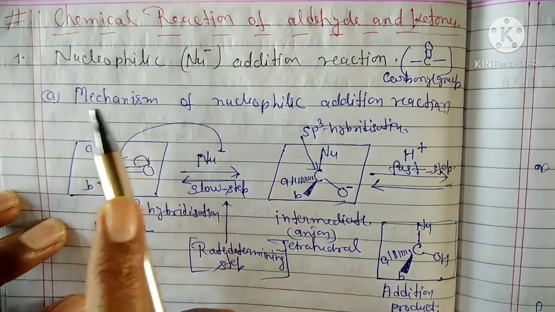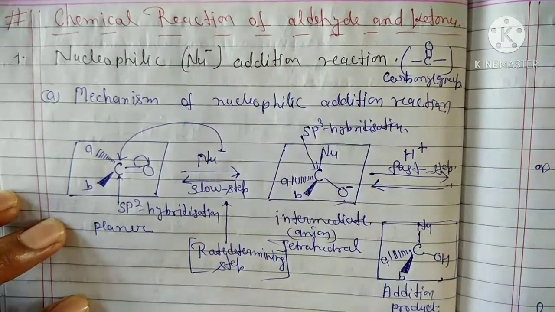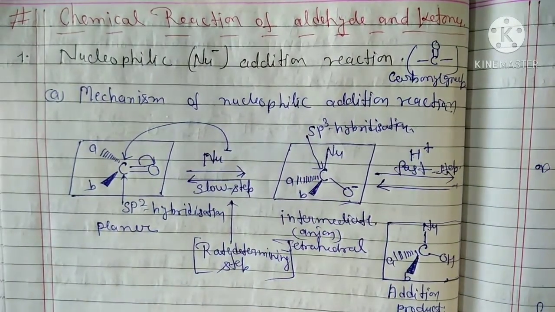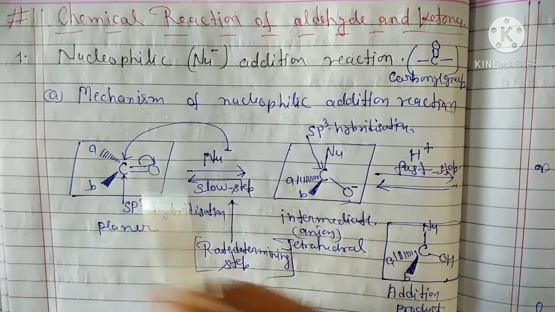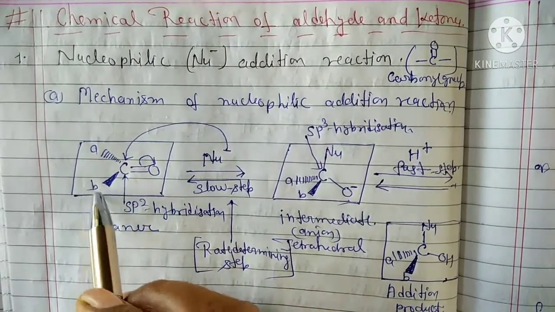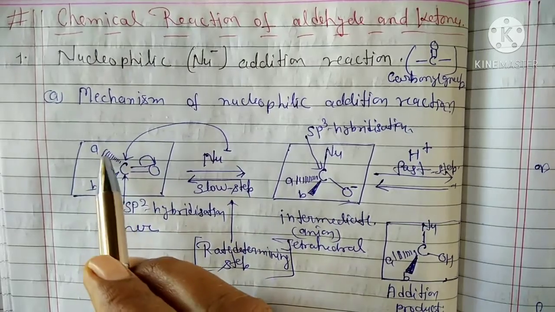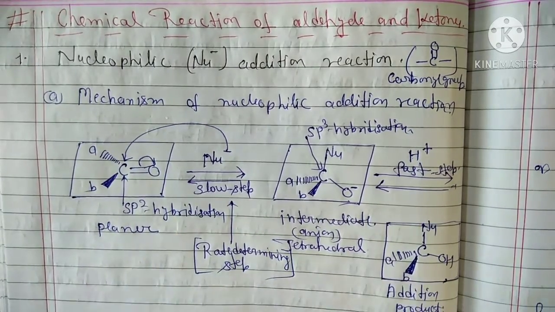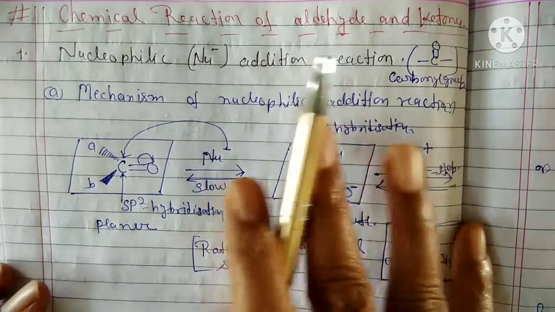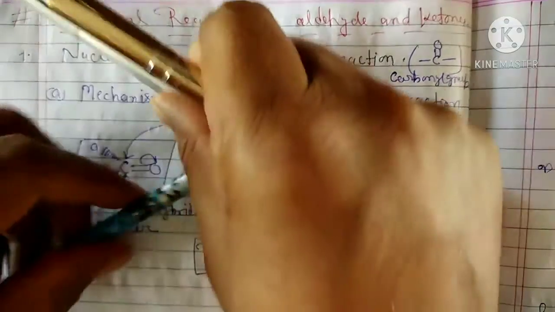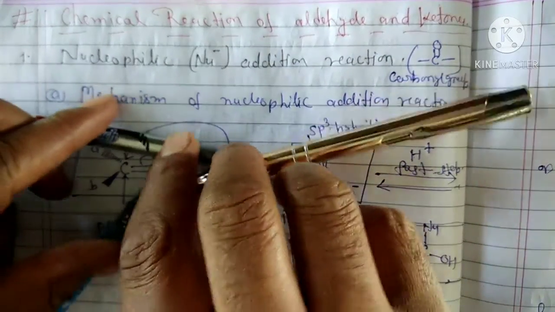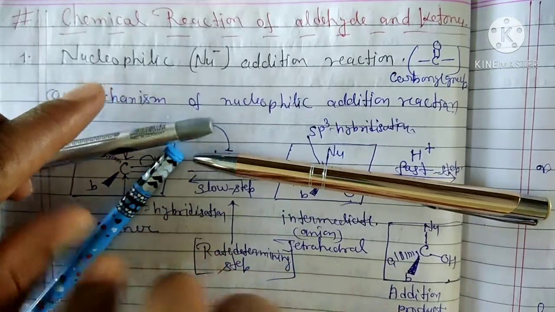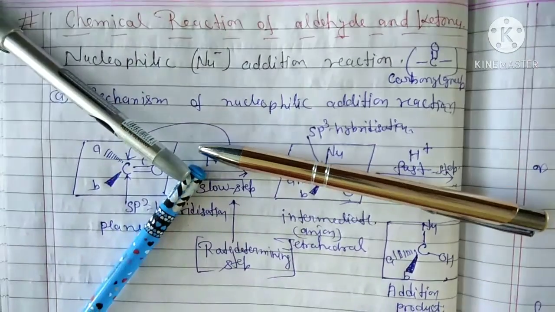First we talk about the mechanism of nucleophilic addition reactions. You see here, this is the plane of paper, this is coplanar. A and B are attached, these carbon atoms and O are in the plane of paper.